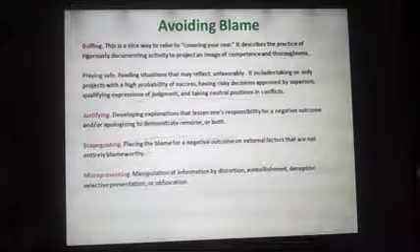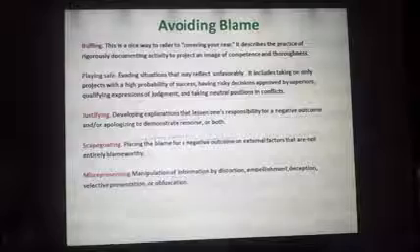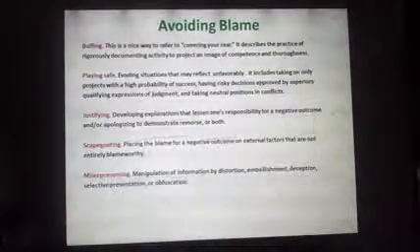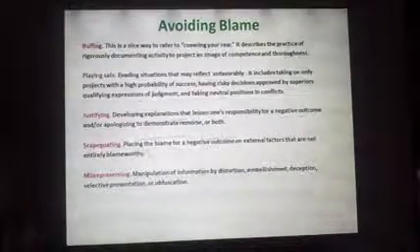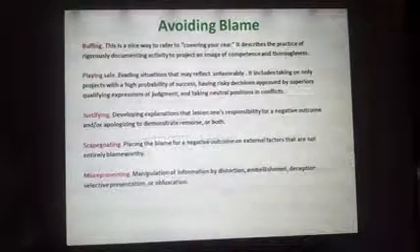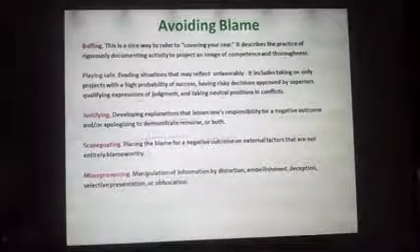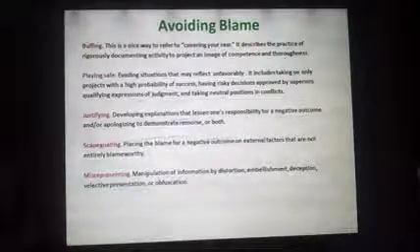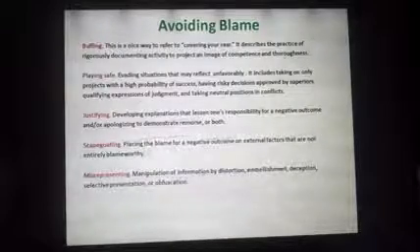Talking about the next new topic, an important topic, that is justifying. In justifying, you develop explanations that lessen one's responsibility for a negative outcome and or apologize to demonstrate remorse, or both. Very important key point. Then you have scapegoating, another important key point or concept. In scapegoating, you place the blame for a negative outcome on external factors, and the blame is on external factors that are not entirely blameworthy.